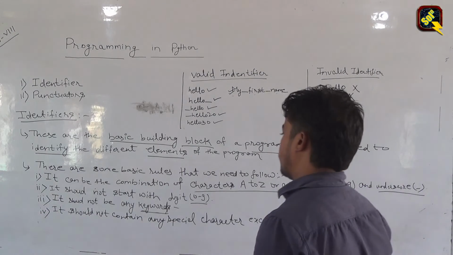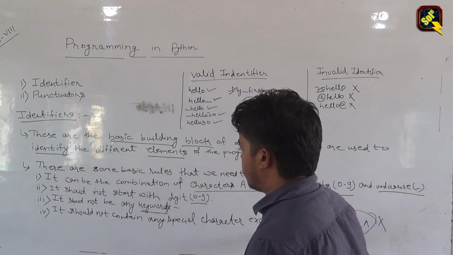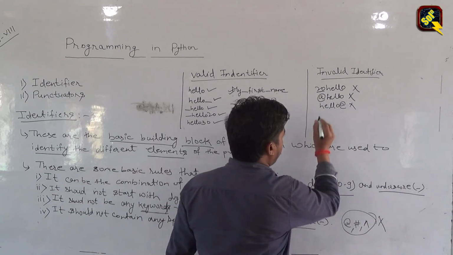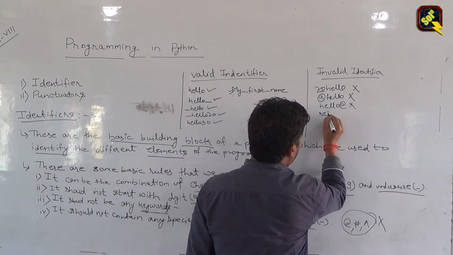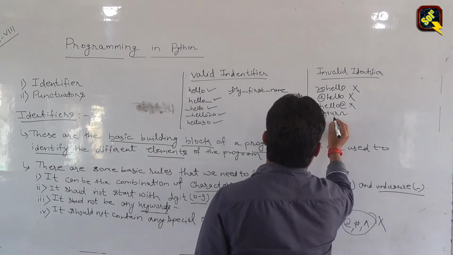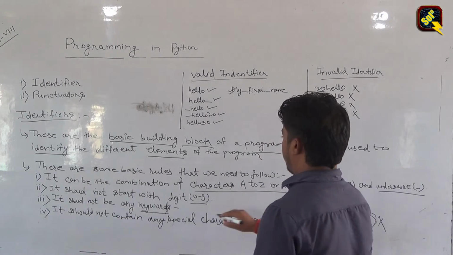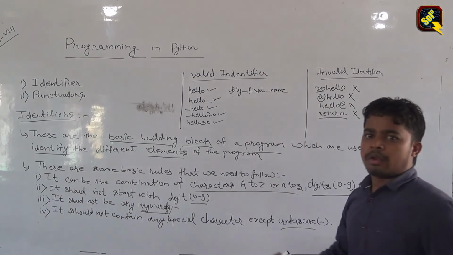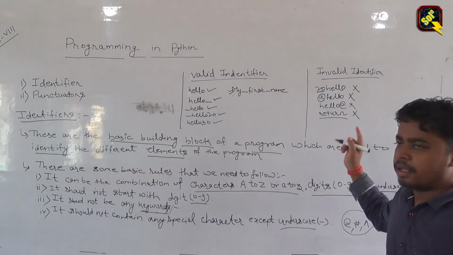It should not be any keyword. We have the keyword return, so if you write it as an identifier, it is also invalid. I hope you have got these points about valid and invalid identifiers.